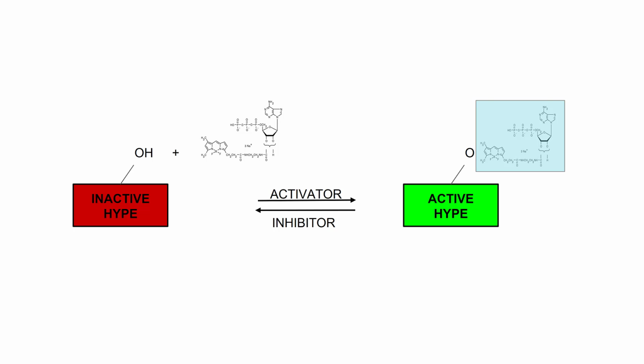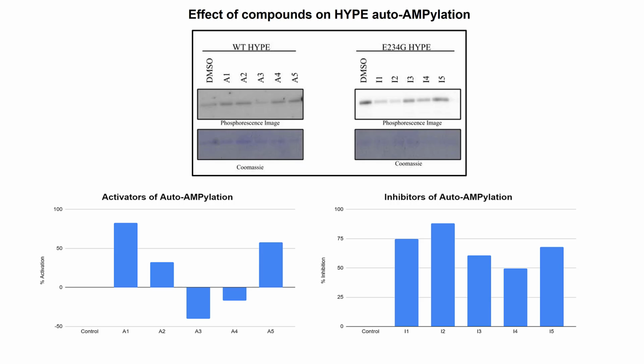I also directly measured amylation using a fluorescence imager to detect signal from FLATP, so that signal could not be confounded with anything else like a reduction in Brownian motion possibly could. The darker a band here on these gels, the more amylation has occurred. Since there may have been some error in pipetting, all data were normalized to the stained gel so as to avoid confounding. Activators 1 and 5 and inhibitors 1 and 2 function the best in this assay.